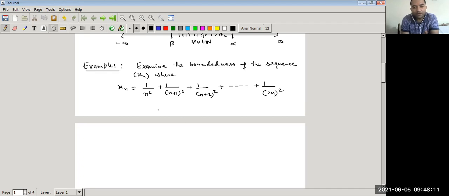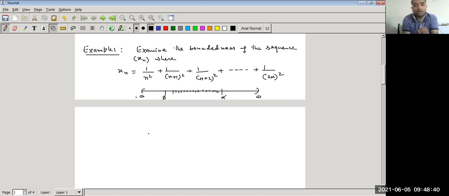Now what we have to do? This sequence is given, so we have to find that all the terms of the sequence lie within two real numbers. It means we have to find an upper bound alpha as well as a lower bound beta such that all the terms of the sequence lie between alpha and beta. Now we have to find alpha and beta. What is alpha and what is beta?